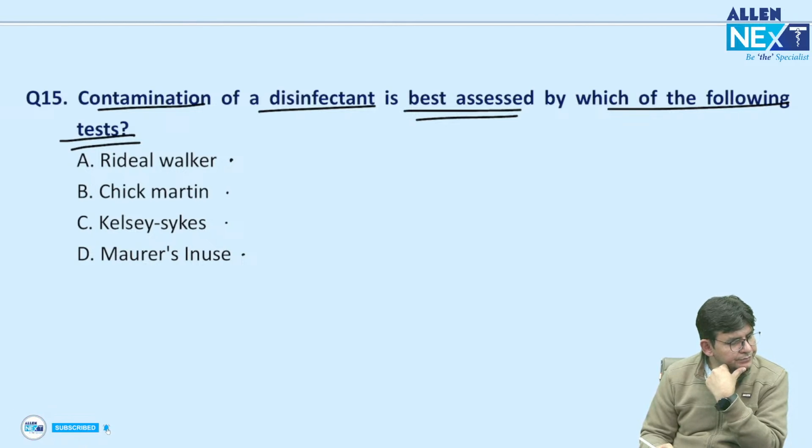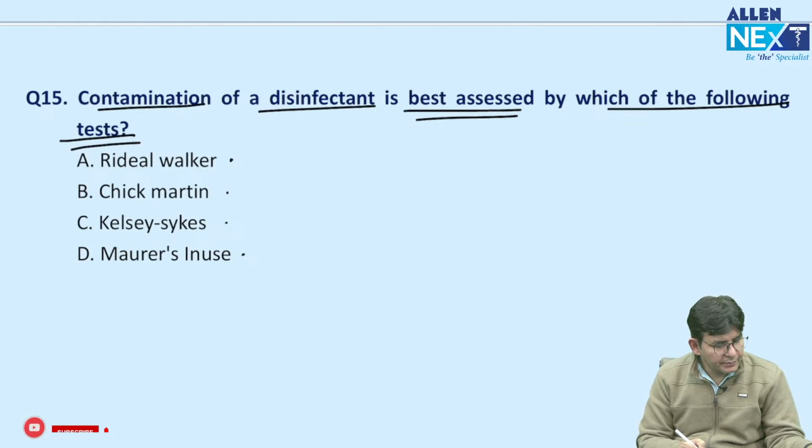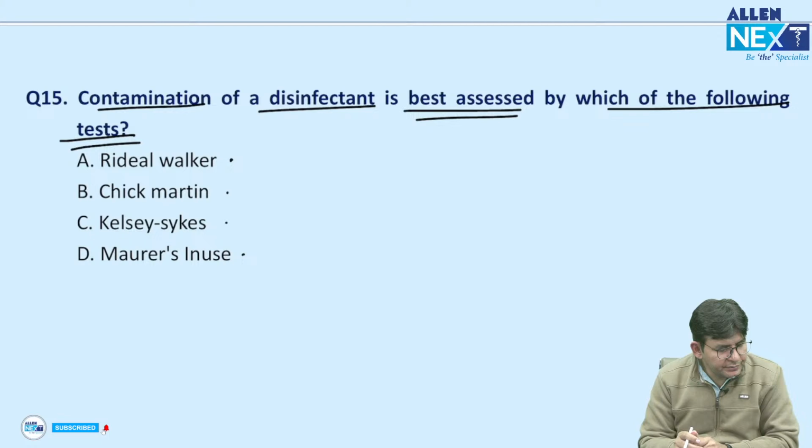Tell fast. Riddle-Walker, Renu has told Riddle-Walker. Okay, what else? Anybody want to try more? Dr. Joy also told Riddle. Sayan is confused, telling Chick-Martin. Okay, what else? Try this. Anybody for Kelsey-Sykes? Anybody for Morris's?